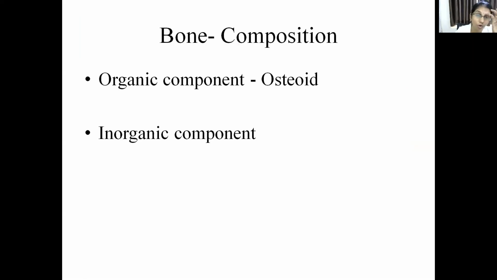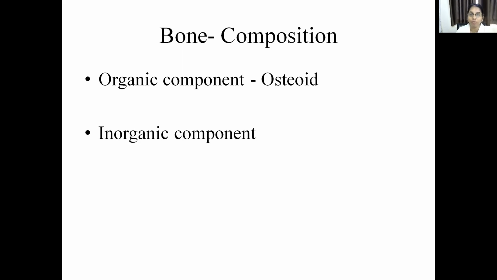So, coming to the bone composition, bone is an extracellular matrix composed of both organic and inorganic components. The organic component is mostly composed of osteoid, and this osteoid is in turn composed mostly of type 1 collagen and small amounts of glycosaminoglycans and proteins.